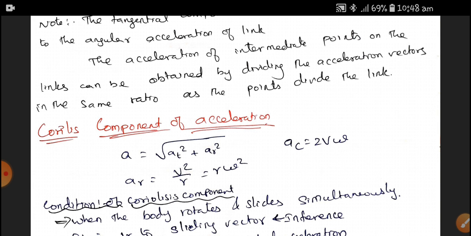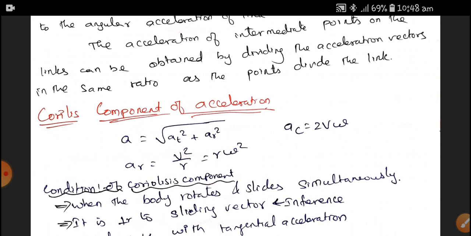We know that the resultant acceleration is equal to the square root of tangential acceleration squared plus radial acceleration squared, where the radial acceleration is equal to v square by r, that is r omega square. The Coriolis component of acceleration is equal to 2v omega, that is 2 into v into omega. Therefore, both the angular velocity as well as the linear velocity come into the picture for the Coriolis component of acceleration.